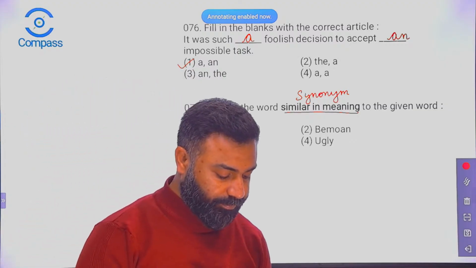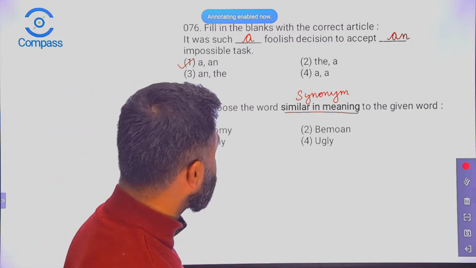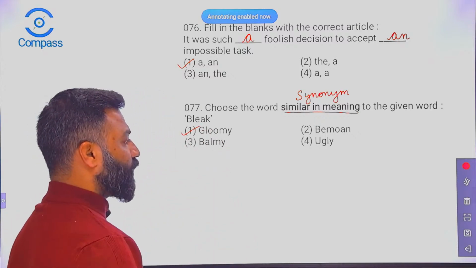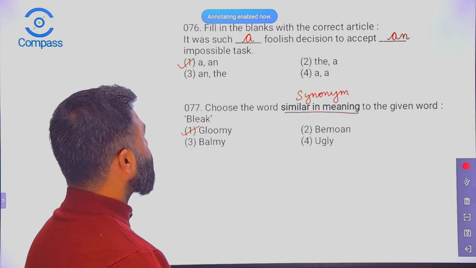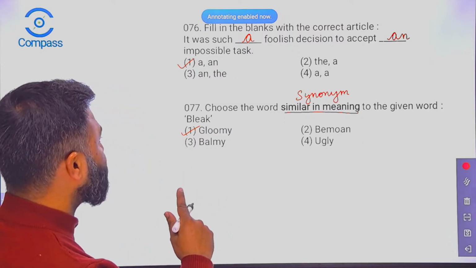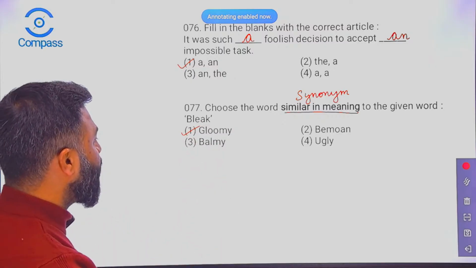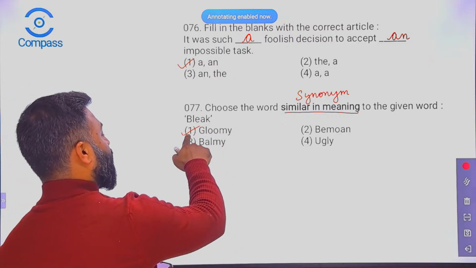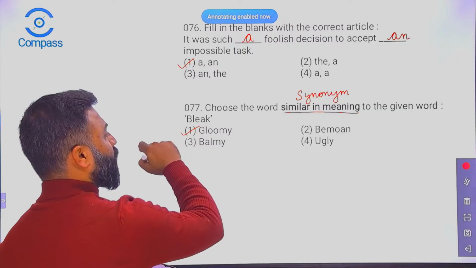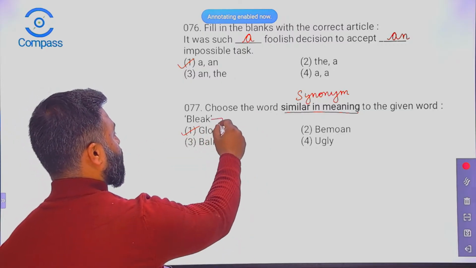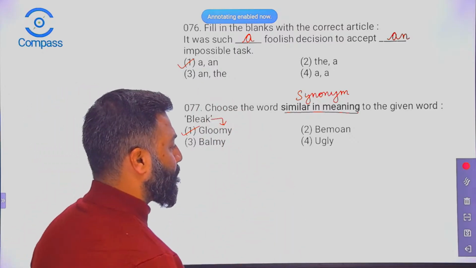Come on. So the right option is gloomy. That's correct. Very good. Lovely. So question number one, the correct option is number one, a and an. And question number two, we have answer number one, the first option, similar in meaning to the word bleak.